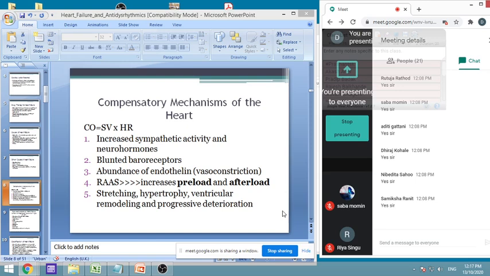That ischemic injury will give rise to the release of various mediators, and some growth factors will be released, and these growth factors will cause hypertrophy. Hypertrophy means additional tissue is formed, but that does not have the function like heart. So heart size, mass and weight will increase, but function will not increase, rather function may decrease, and this is called hypertrophy.